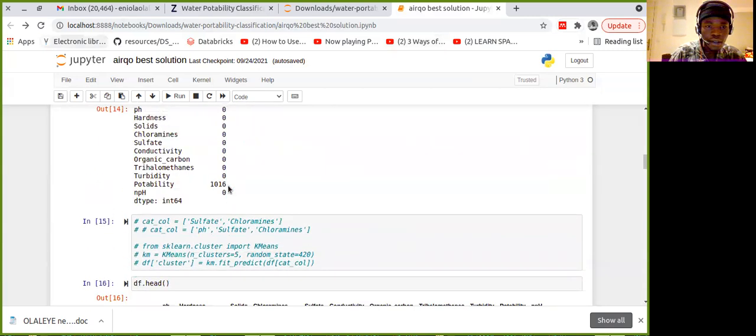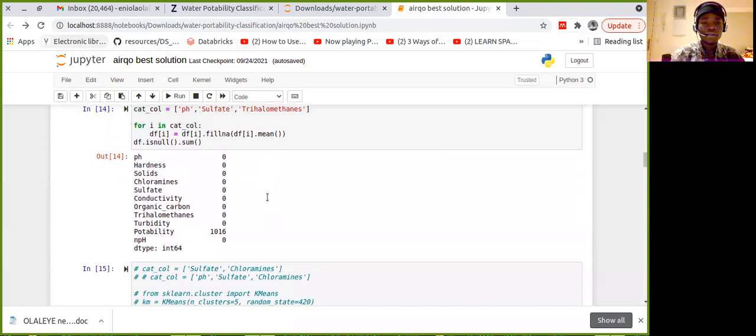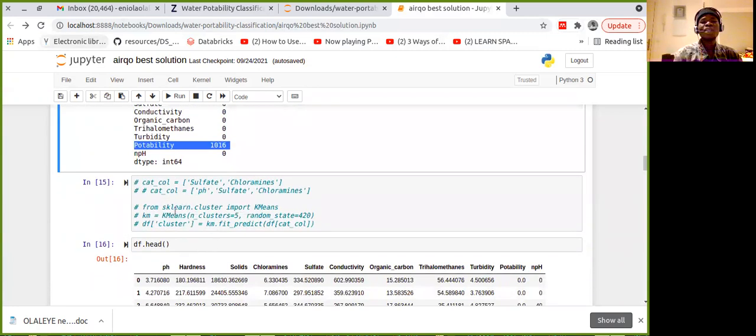Where am I? Yeah. So the way I fill in the missing values is with the mean. For the pH value, I calculated the mean, then filled the missing space with the mean, and did the same for sulfate and this one. After filling with the mean, I check isnull().sum(), and I see that we have no missing values except potability. But don't forget, I joined the train and test, so this is meant to be there. So we have 1016 rows missing for potability, which is the test, because that's what we are going to be predicting.